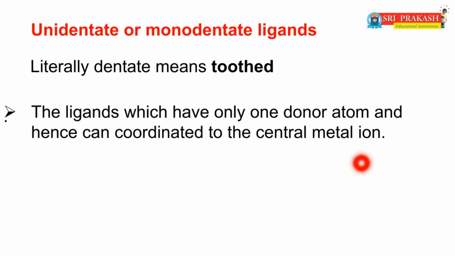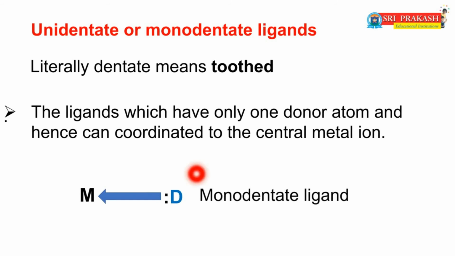Then this type of ligands are called unidentate or monodentate ligands. Here D is the donor. It contains only one lone pair of electrons. This donor donates this one lone pair of electrons to the empty orbital of the metal, then forms the complex.